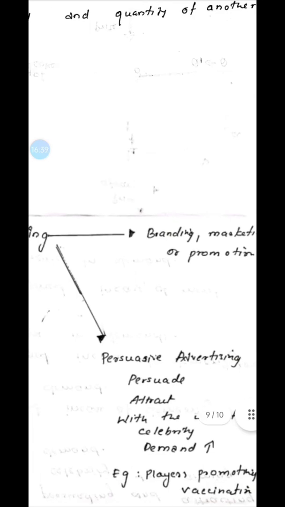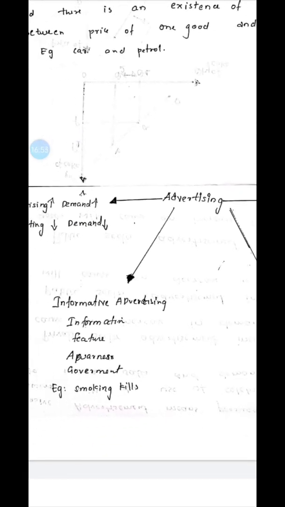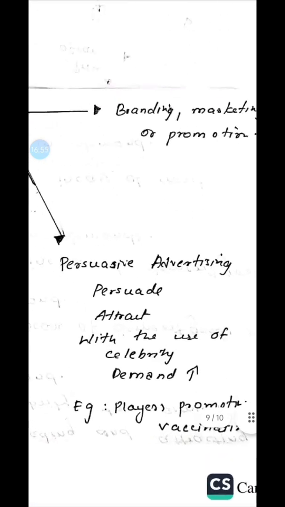Advertising means that when we are branding or promoting a product, we use advertising. If there is a lot of advertising, the people will demand more of that good. If the advertising is reduced, the people will demand less of it because they won't know about the product. So advertising can be of two types, informative advertising and persuasive advertising.